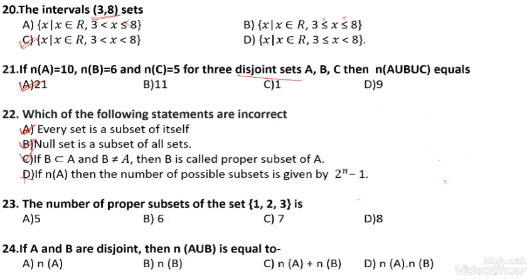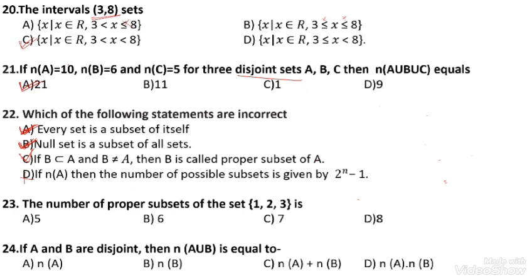Next, question number 22. Which of the following statements are incorrect? Every set is a subset of itself. Yes, it's a subset. Then the null set is a subset of all sets. Yes, this is also a correct statement. If B is a subset of A and B is not equal to A, then B is called a proper subset of A. Yes, this is the proper subset of A.